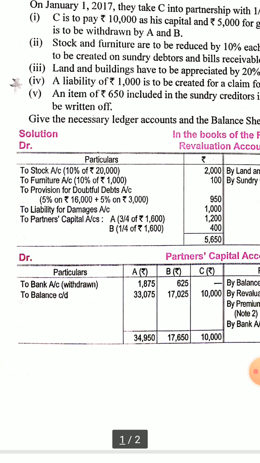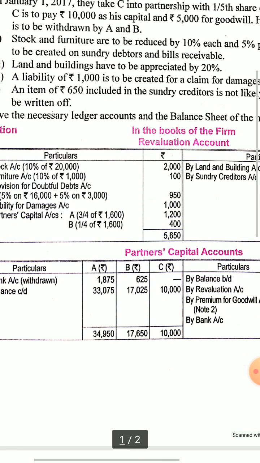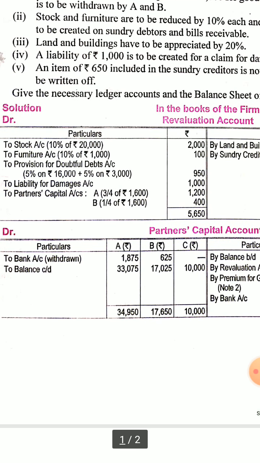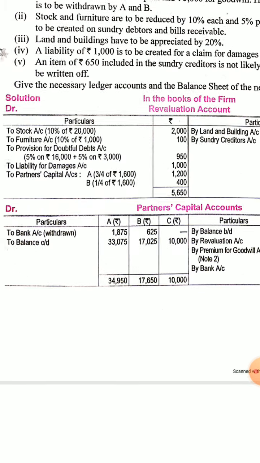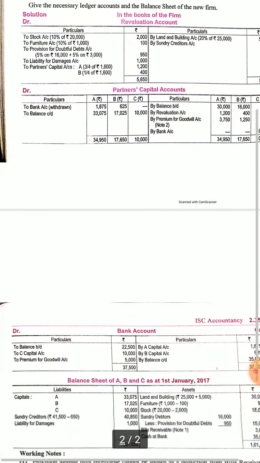Now half of the goodwill's money will be withdrawn. So the total goodwill was 5,000. So half of it, 2,500, will be withdrawn by A and B, and that 2,500 will again be distributed in 3:1 ratio. So 1,875 will be drawn by A and 625 will be withdrawn by B. Now we will balance this and we will finally get the balance c/d, that means the closing balance of capital accounts. So after balancing we will get these amounts: 33,075, 17,025, and C's capital will be 10,000.